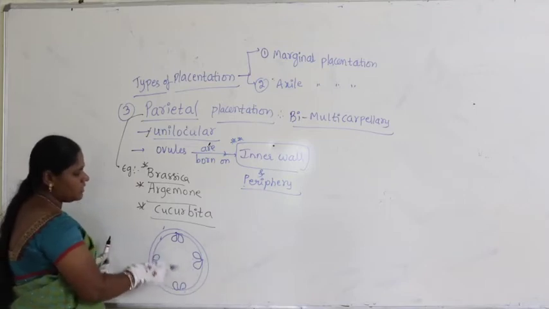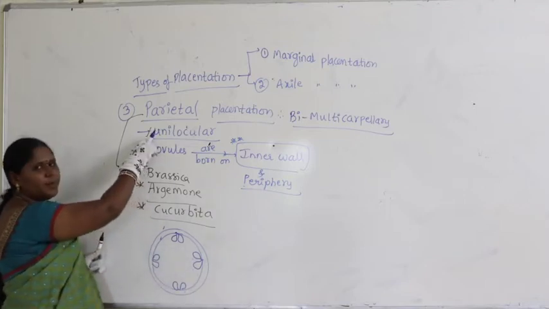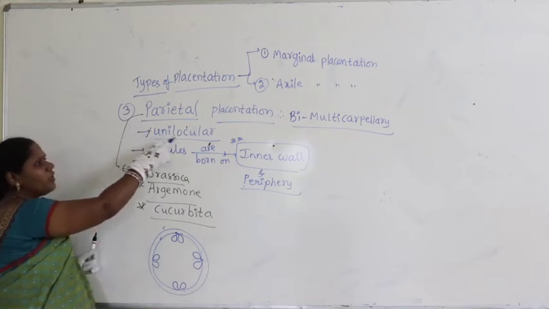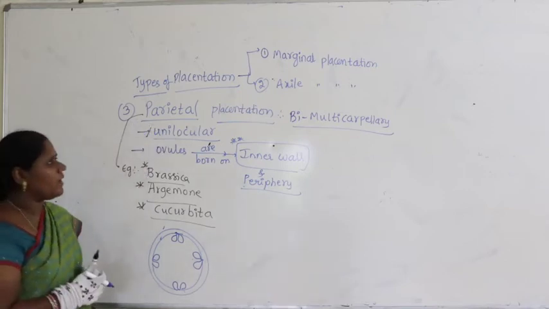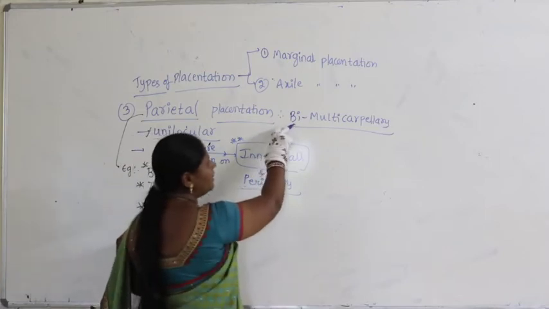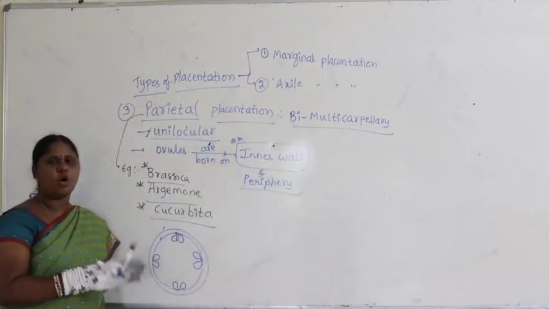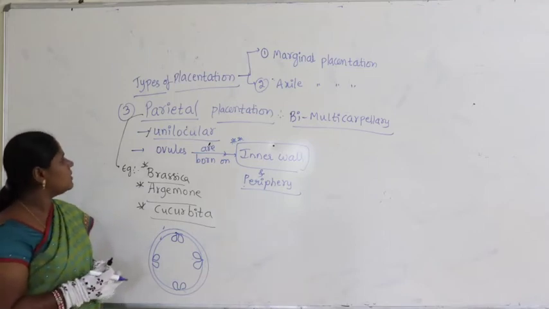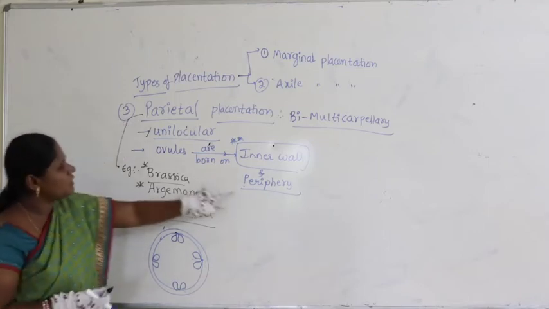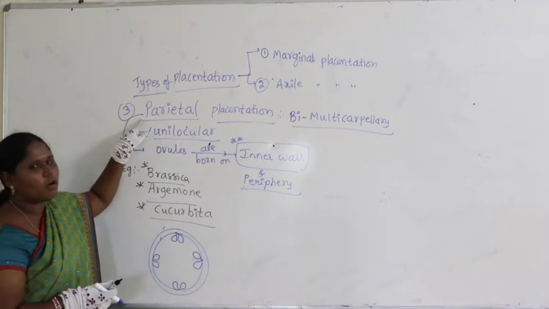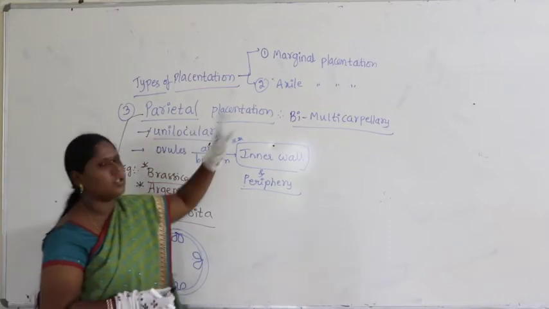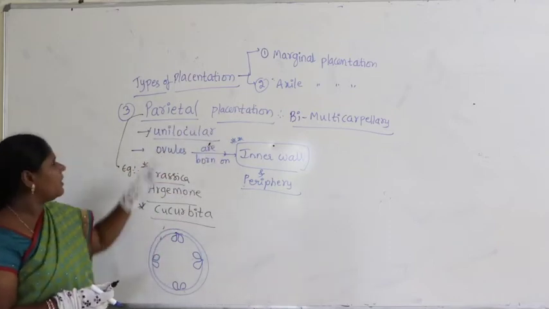And this is only one chamber. We find only one chamber. It's called unilocular. But the number of carpels may vary from two to many carpels. This kind is called parietal placentation. Okay, I repeat again.